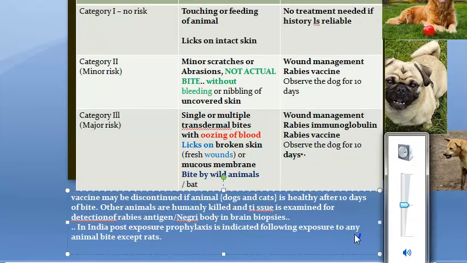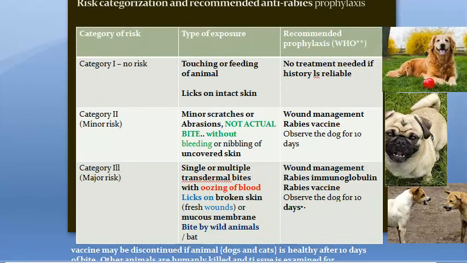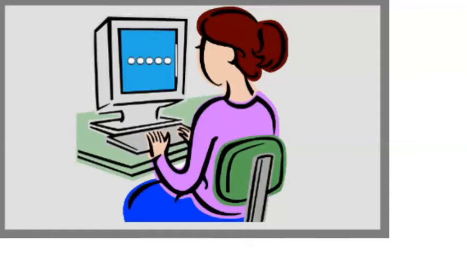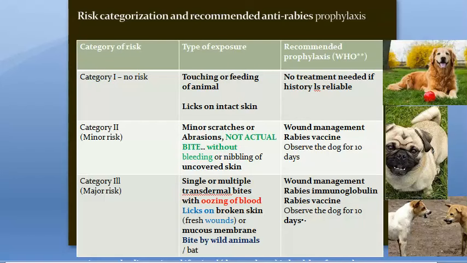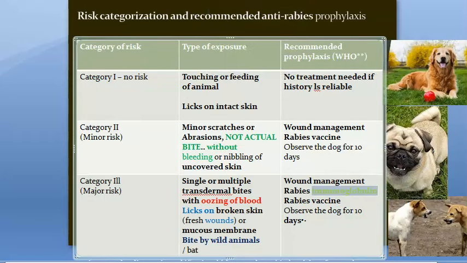Note that any animal bite, they will give post-exposure prophylaxis in India, except rat. Any animal like a bat or whatever you say, cat, anything, okay? They will give post-exposure prophylaxis in India. So currently where we are, we have seen rabies introduction, we saw why the vaccination is not given beforehand. And we have seen the categories, category 1 no risk, category 2 minor risk, category 3 major risk. Immunoglobulins are given in category 3, right?